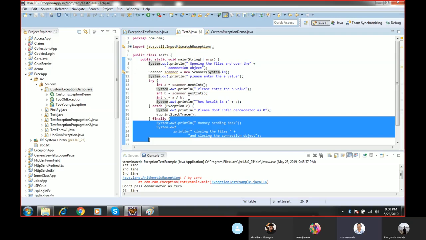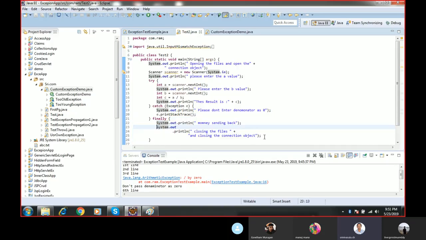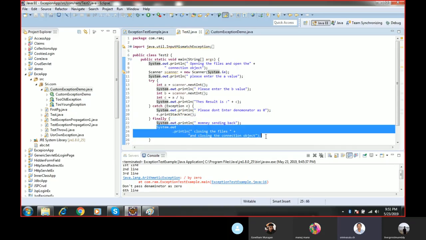Immediately it will go to the catch block. But these are mandatory, they must execute irrespective of whether the exception has occurred or not. So such a piece of code we place inside the finally block.